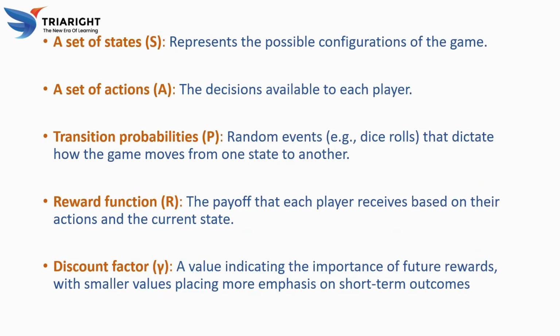Transition probability: random events like a dice roll dictate how the game moves from one state to another. This is where the stochastic part comes in. After a player chooses an action, the game does not necessarily go to a fixed next state. Instead, there is a chance it will go to several different states, each with a specific probability. Imagine rolling a dice: you take the action to roll, but which number comes up is random, and that determines the next state of your game.